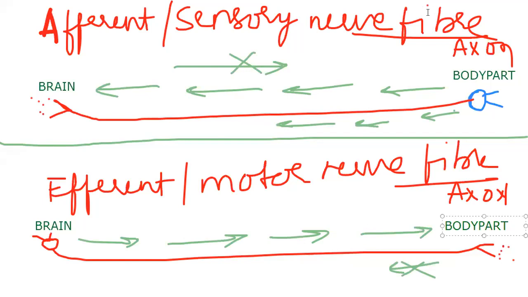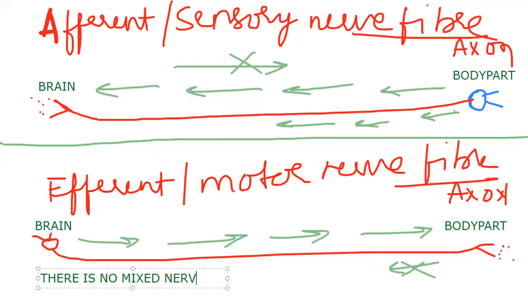That's why we said there is no mixed nerve fiber. Both activities at a time are not possible, only from brain to body part or body part to brain. Separate ones are there, afferent and efferent. There is no nerve fiber or axon in the body which does both works at a time. That's what we are talking about. There is no mixed nerve fiber or axon. So, single road, you need to understand.